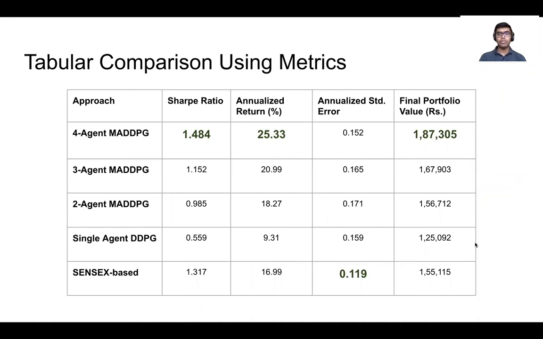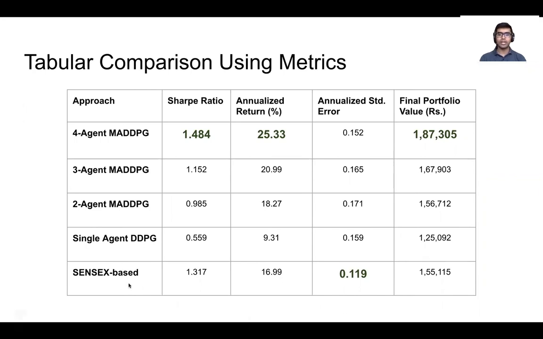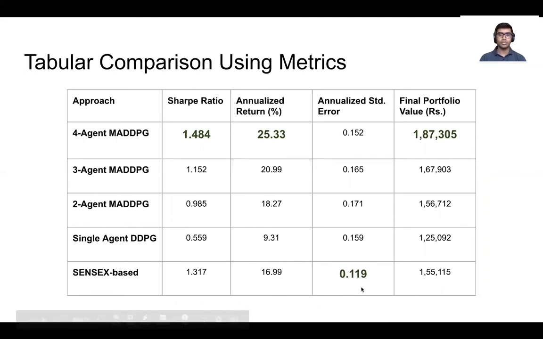We see that as the number of agents is increased, the model improves performance. The 4-agent model is shown to have the best Sharpe ratio of nearly 1.5 and achieves the highest yearly return at roughly 25%. It also achieves the highest final portfolio value by nearly doubling its initial balance. However, the portfolio allocation that follows the Sensex index, which is a BSE market weighted index of 30 stocks, has the lowest annualized error at 0.119, followed by the 4-agent model.